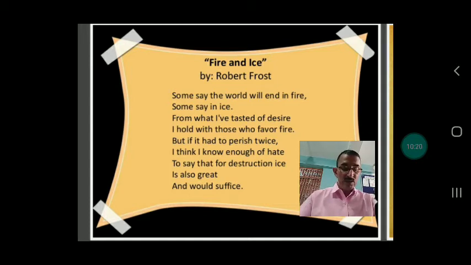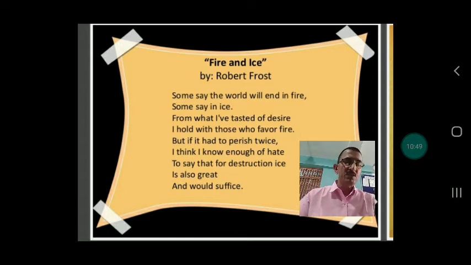So here, symbolism that I told you, this poem is about the two symbols of fire and ice. When the poet associates fire with desire and ice with hatred, then they are used as symbols for the human emotions and the behavior that he describes.